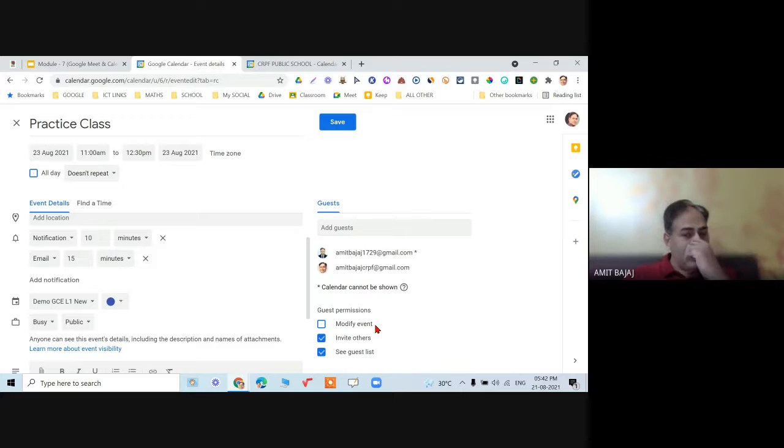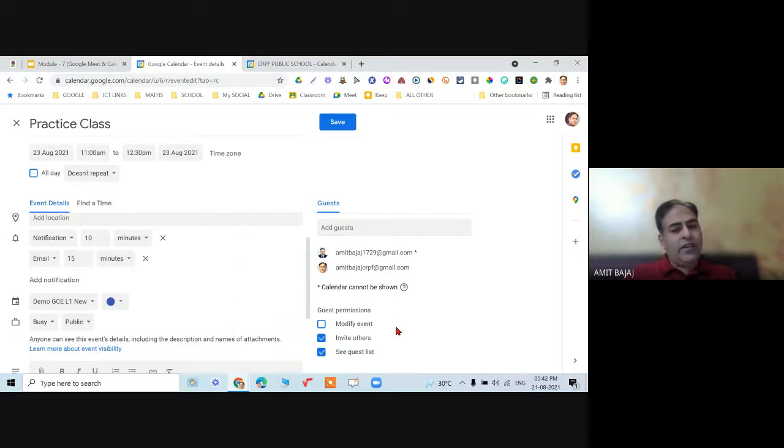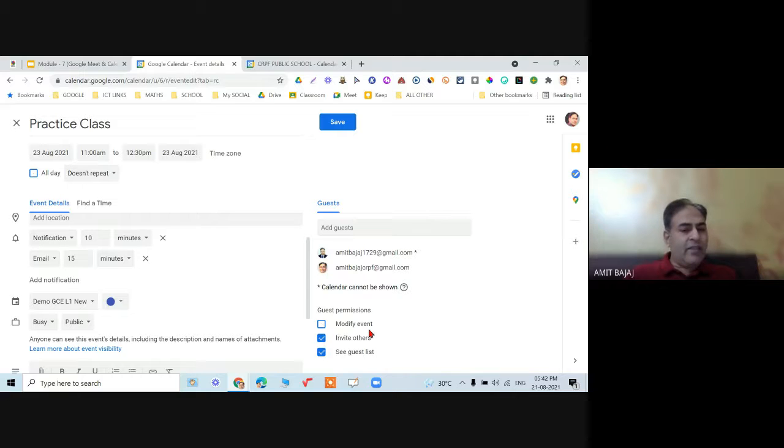Modify the event. So if I choose this option, what will happen? The guest will have the authority to change the date and time. So if you are creating the calendar and you want to make your principal the editor, then of course you can go for modifying this time and all the details. But otherwise, I never prefer to go for modify event. Then another option is invite others. So if these are two members who are being added by me, now they can invite other members. They can send the emails to the others also.